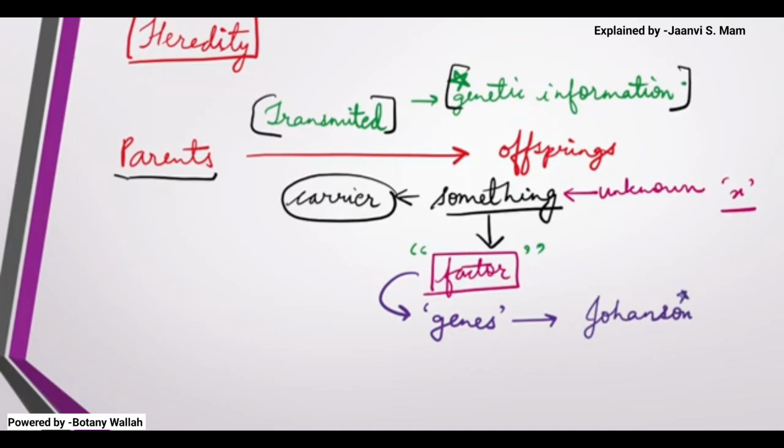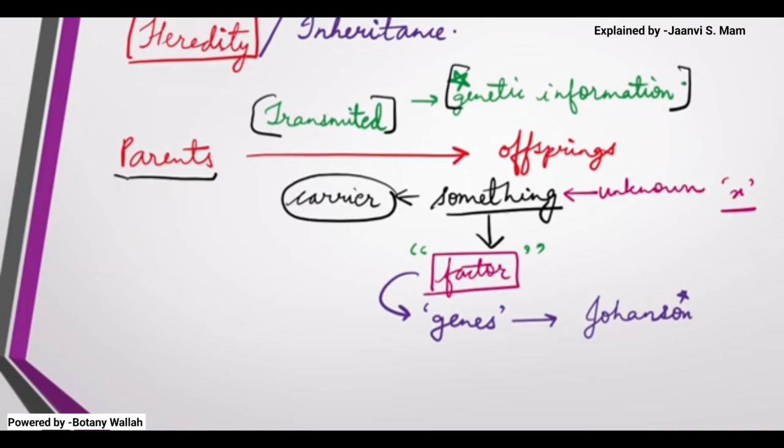So till here, it is just like parents are transmitting some genetic information, that is genes. This transfer of the genetic information from the parents to the offspring is known as heredity, or we can also say inheritance.